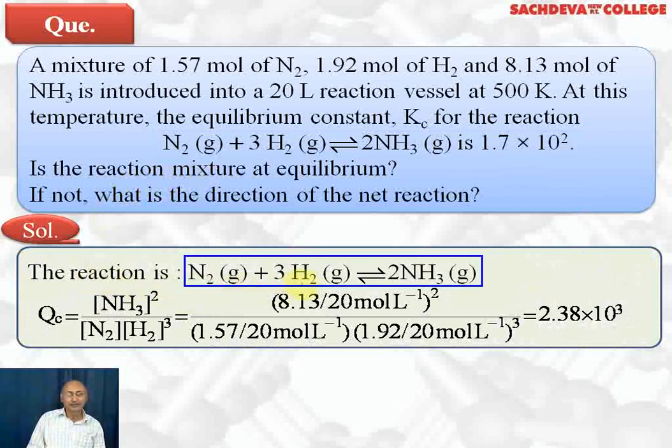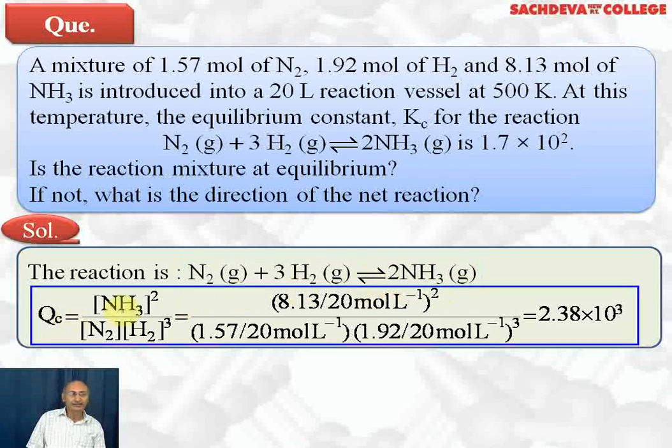N2 gas plus 3H2 gas gives you 2NH3 gas. Qc is equal to molar concentration of NH3 raised to the power 2 divided by molar concentration of nitrogen into molar concentration of hydrogen raised to the power 3. 8.13 moles was given and container is 20 liters, so we divide 8.13 by 20 whole square, divided by 1.57 divided by 20 and 1.92 divided by 20.